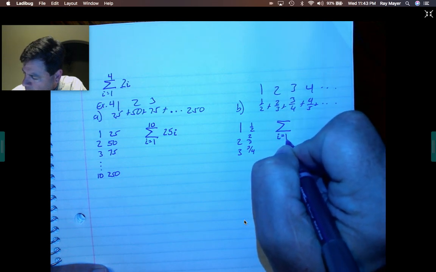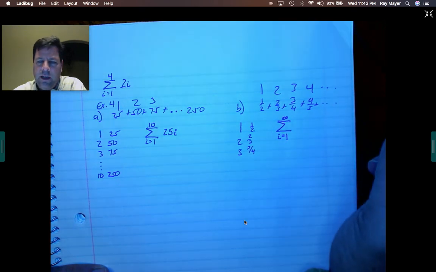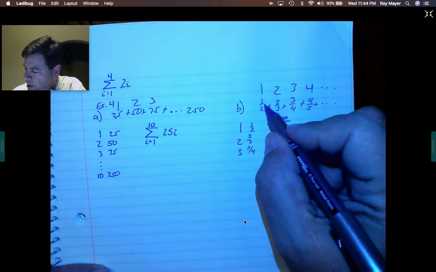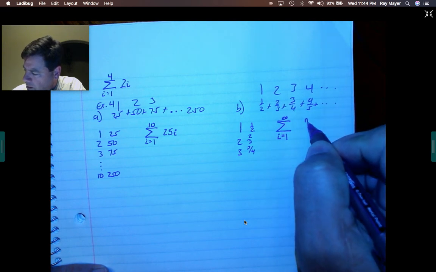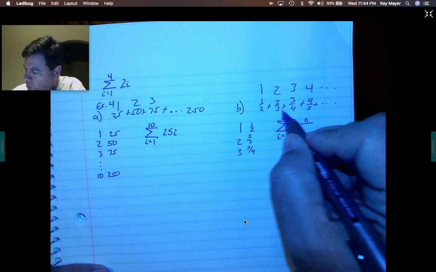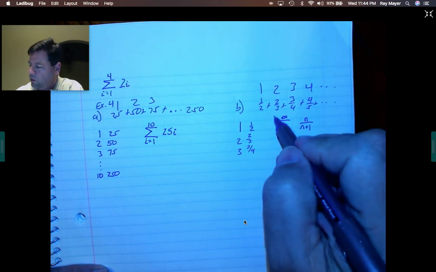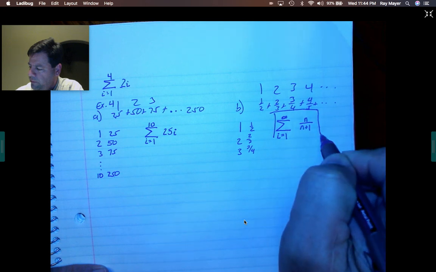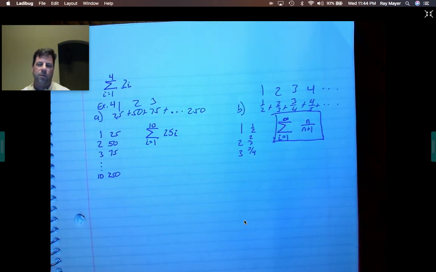i equals 1. We're going to go to infinity because it's an infinite series. 1, 2, 3, 4, so this is just n. And this is 2, 3, 4, 5, so this is just n plus 1. And so that one's pretty easy. Okay, some of these, again, are pretty darn easy. Some of them aren't as easy.